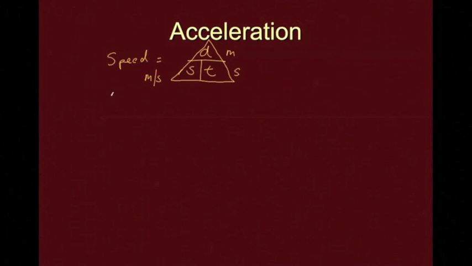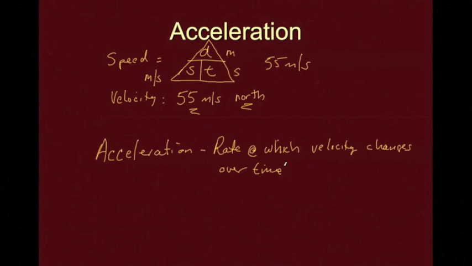second. And then we talked about velocity, and velocity, as you remember, is speed with a direction. So speed might be 55 meters per second, whereas velocity would be 55 meters per second north. So it's a vector quantity because it has both magnitude and direction. Acceleration is a measurement of the rate at which velocity changes over time. You might ask yourself, really, what does that mean?